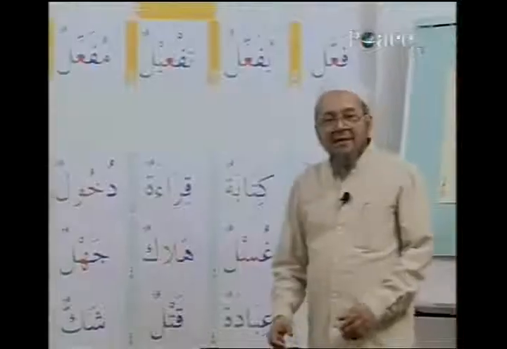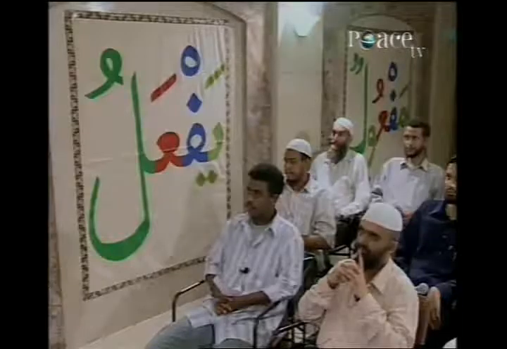So far, class, with me. Fa'ala, yufa'ilu, taf'ilun, mufa'ilun, AP. And then the PP, only shadda will bear what? Fatha instead of kasra. It will bear mufa'alun. That is our PP, passive participle.